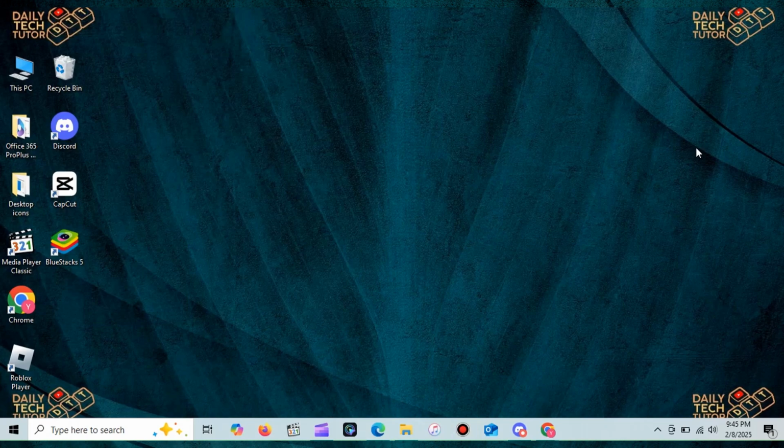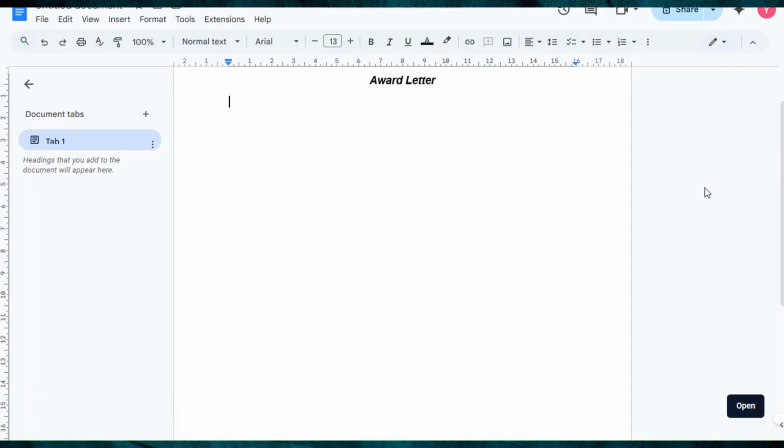Today you'll learn how to write an award letter. This letter is a formal document that recognizes and honors an individual's achievements. You will begin your award letter by including your name, position, and organization details at the top. Follow this with your contact information and the date.